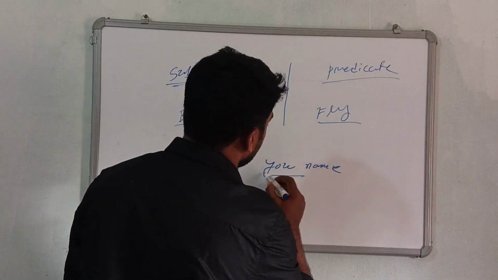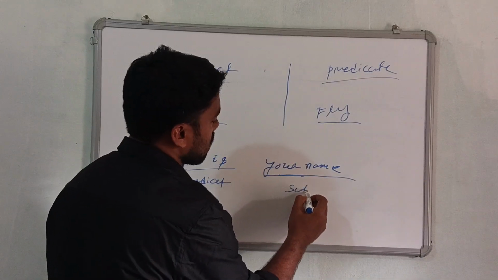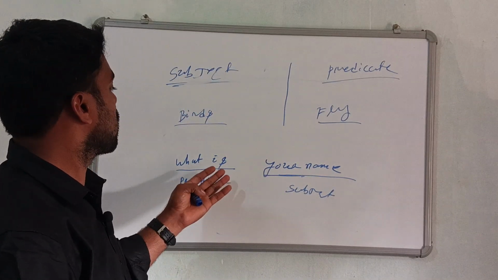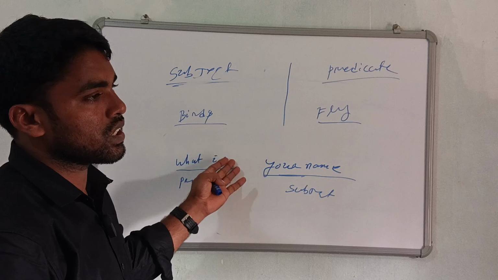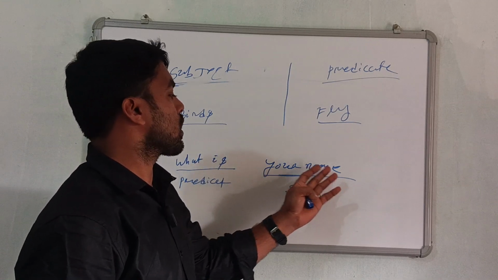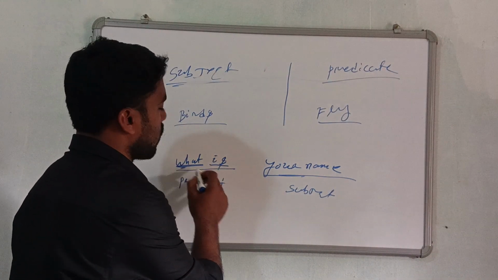And your name is the subject. Is is the verb and what is the object.